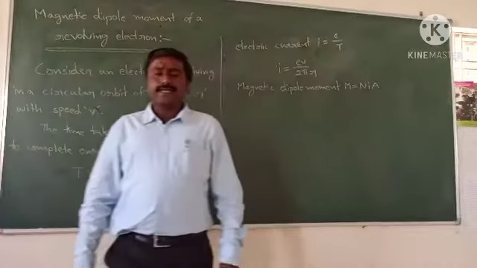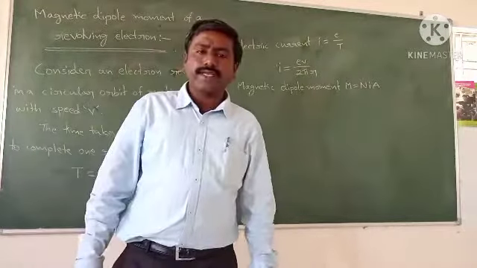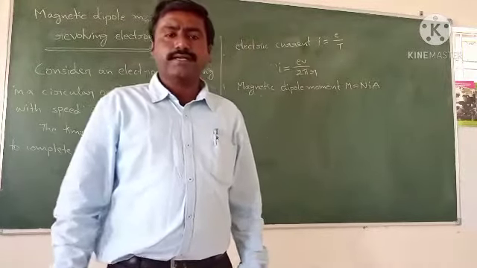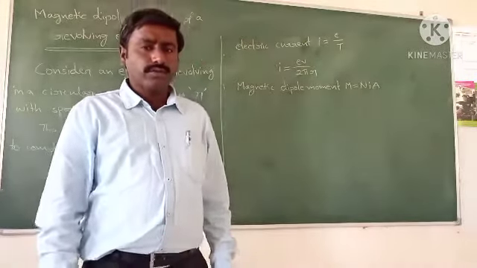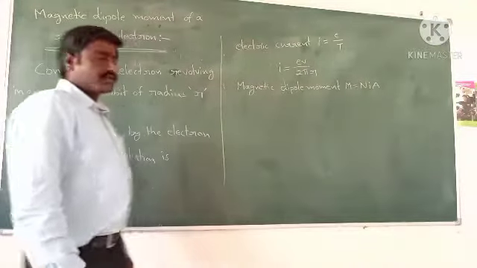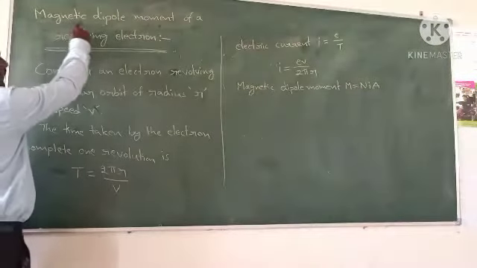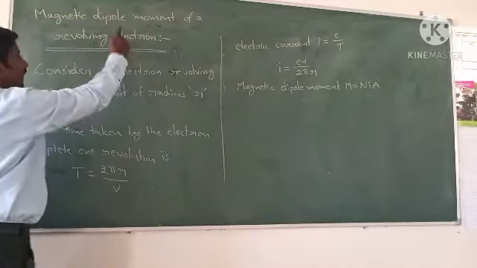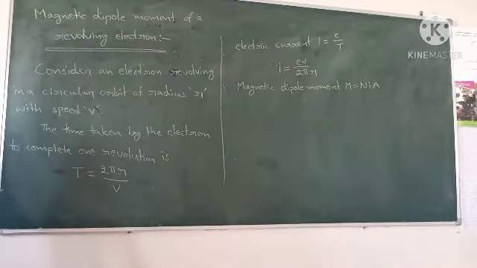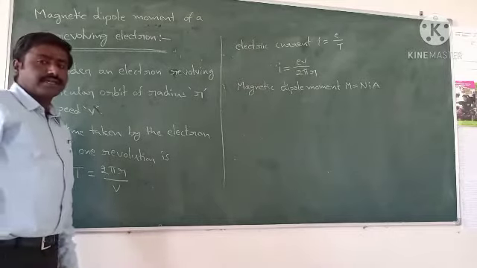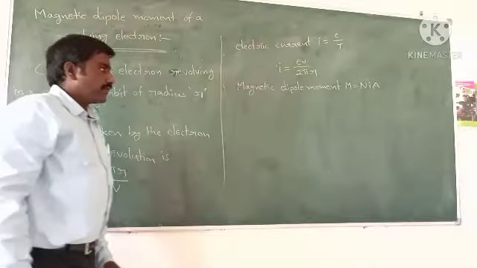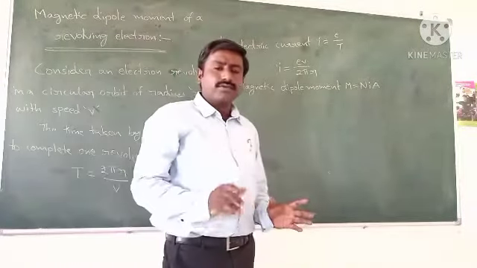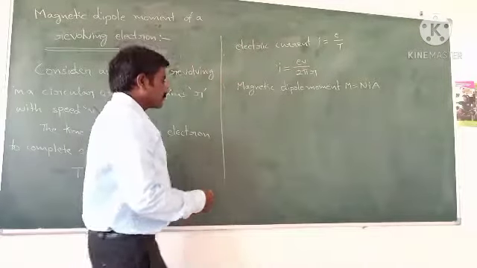Good morning, students. In the last session, we discussed the magnetic dipole moment of a current carrying circular loop. In this session, we are going to discuss the magnetic dipole moment of a revolving electron. Magnetic dipole moment of a revolving electron means, for example, if you know the atomic structure.